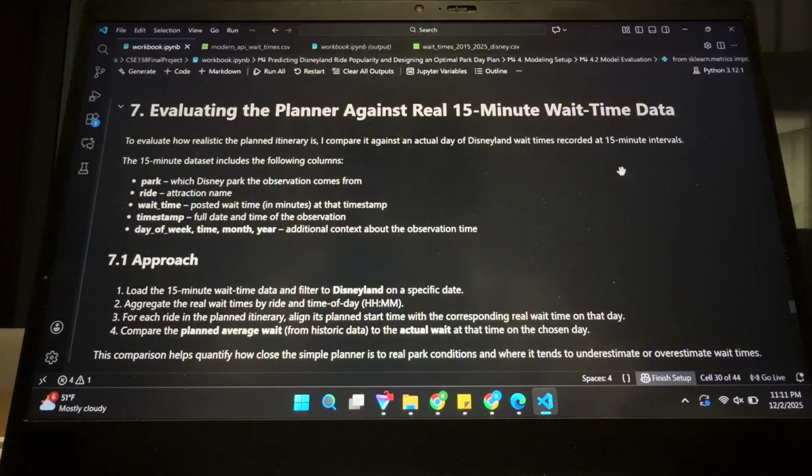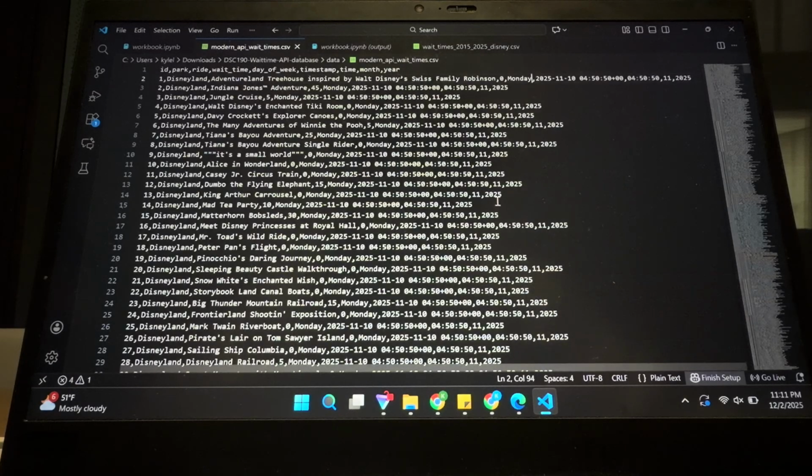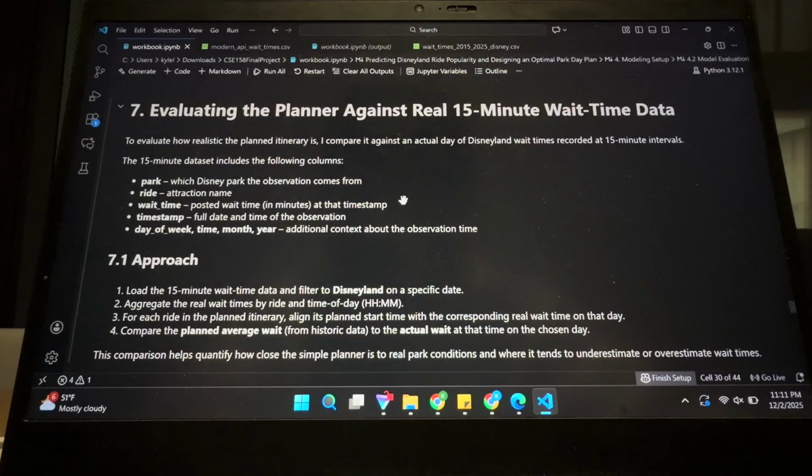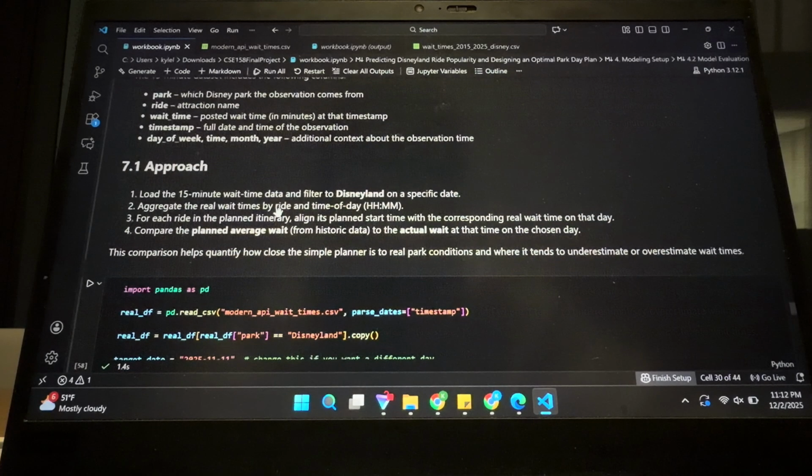And then on top of this, I wanted to evaluate the planner against real data that I scraped, or that I got using an API call. Every 15 minutes, I have a script that pings the API and asks for the data, and I have all the data accumulated over here. It had what park it's from, the ride attraction, the wait time, and the timestamp, as well as the date information.